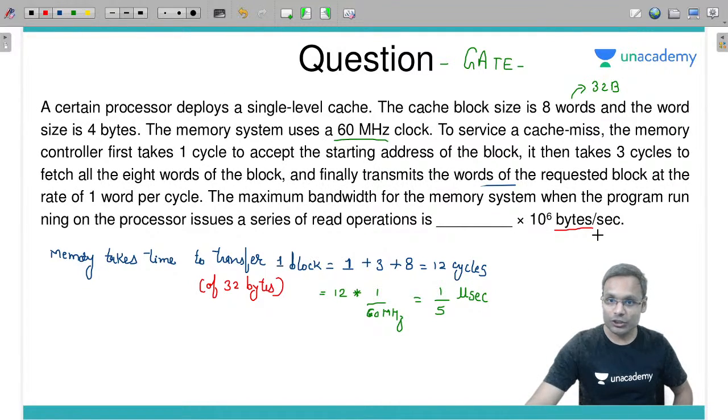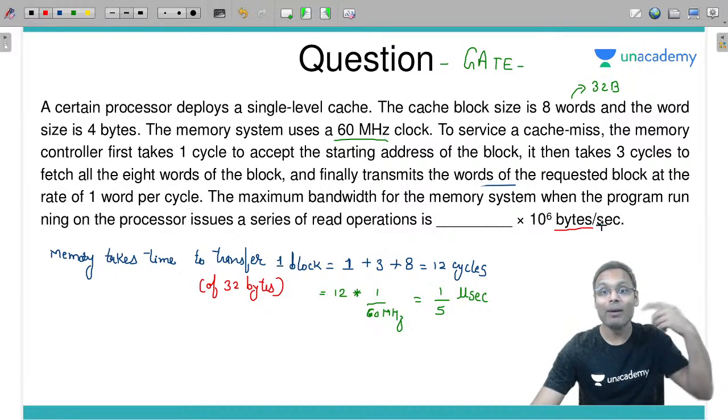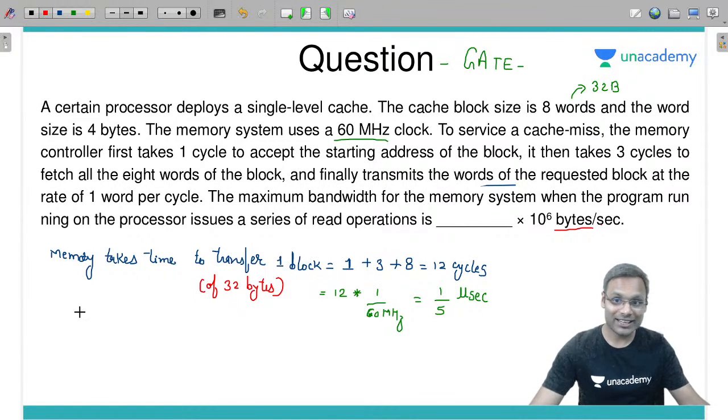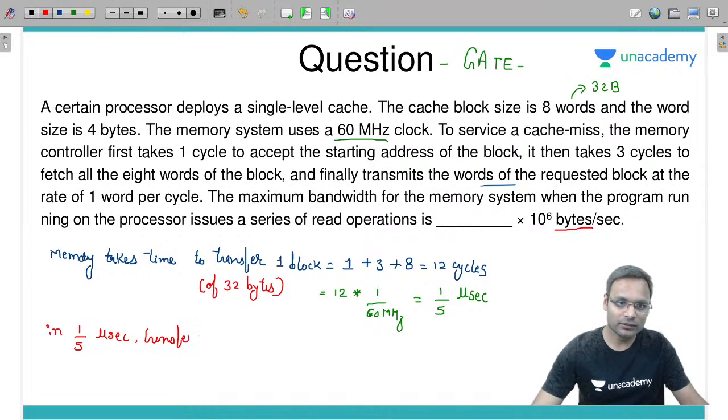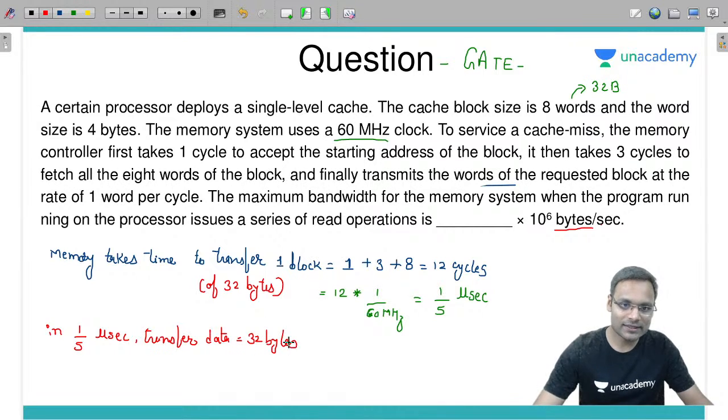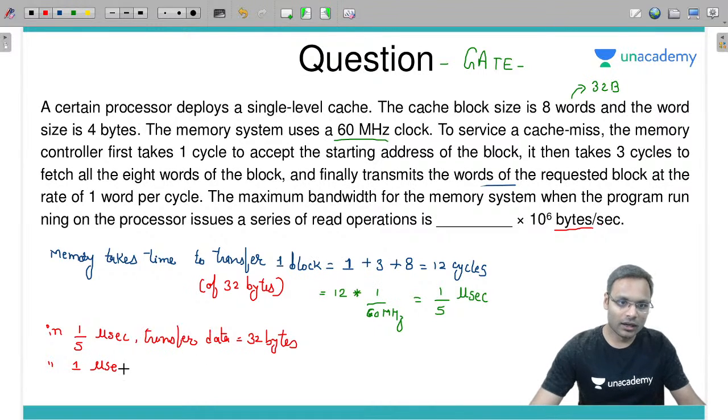Okay, so what is the question? In 1 second how many bytes can you transfer? Okay, let's calculate that. In 1 by 5 microsecond the data transferred is equal to 32 bytes. Hence, in 1 microsecond, the transferred data is equal to 32 into 5, which is equal to 160 bytes.